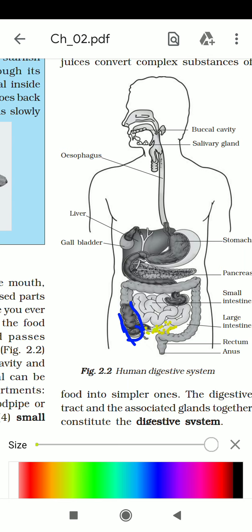Now the food which we are taking is not just like that, it is converted into simpler form.